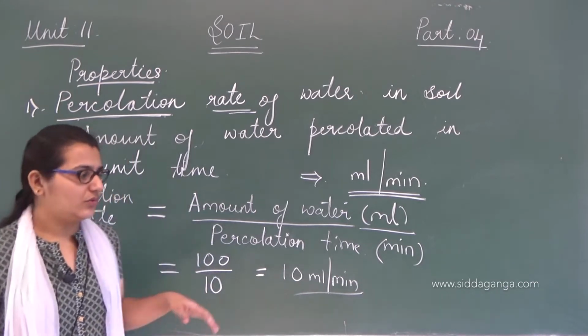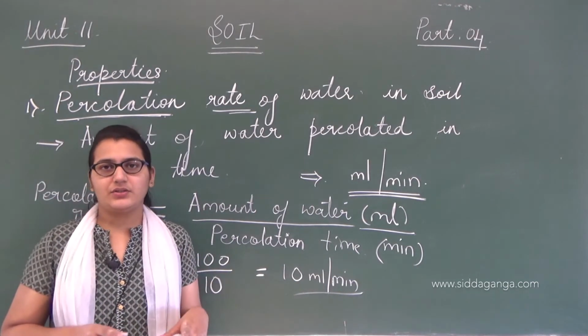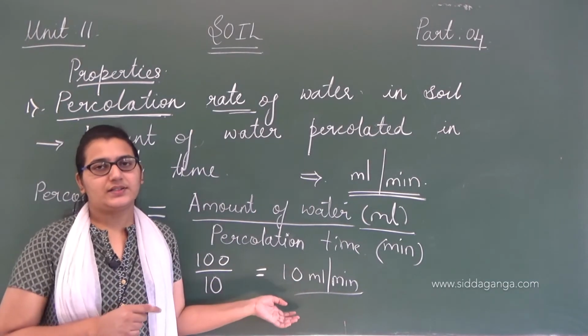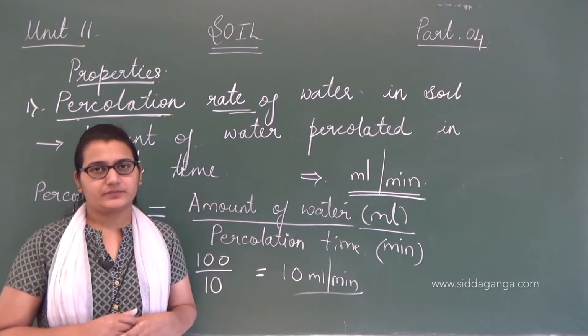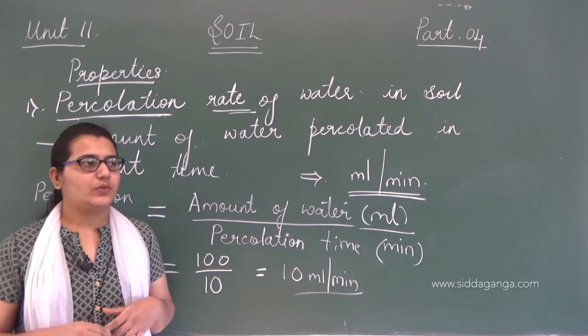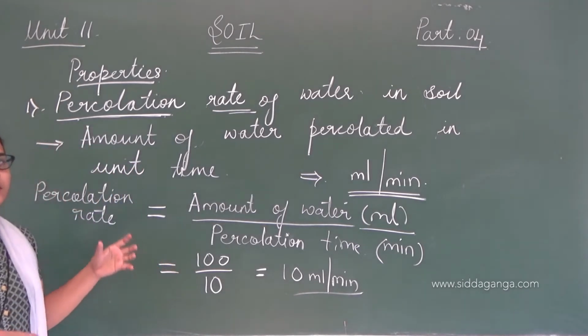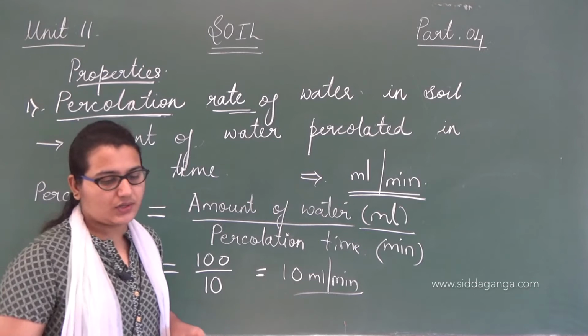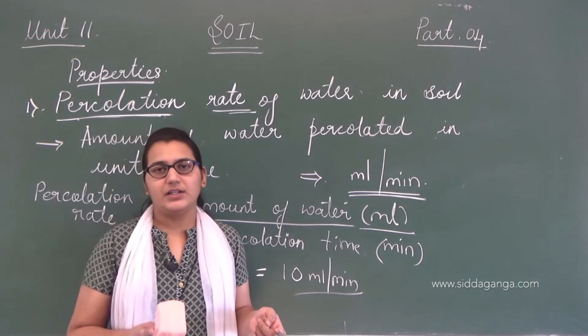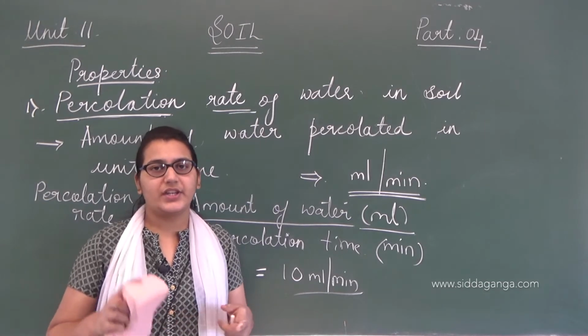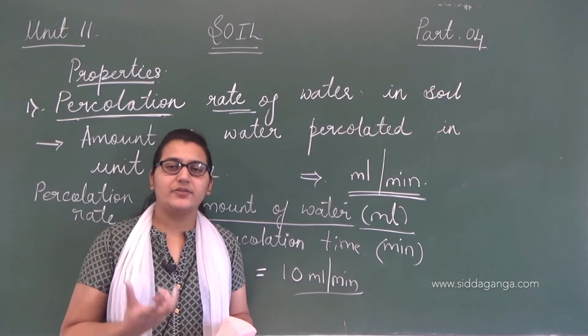In this particular example it takes 1 minute to absorb 10 ml of water. I hope you got this. So this is about the percolation rate of water in the soil, and this percolation rate changes depending on the different types of soil.